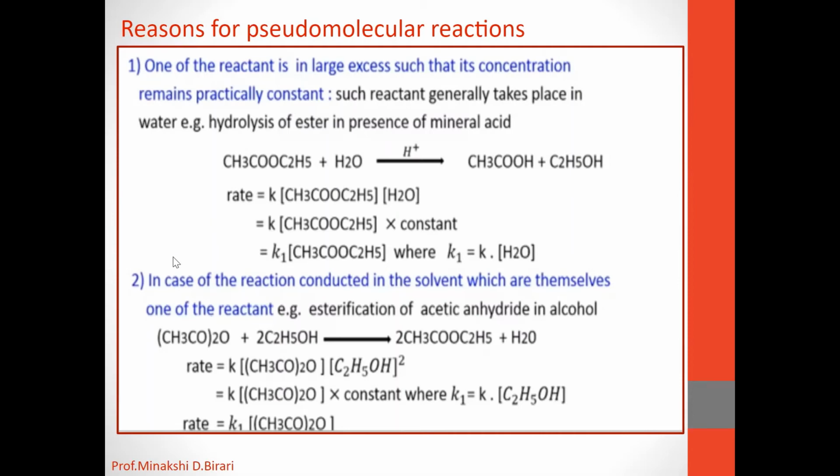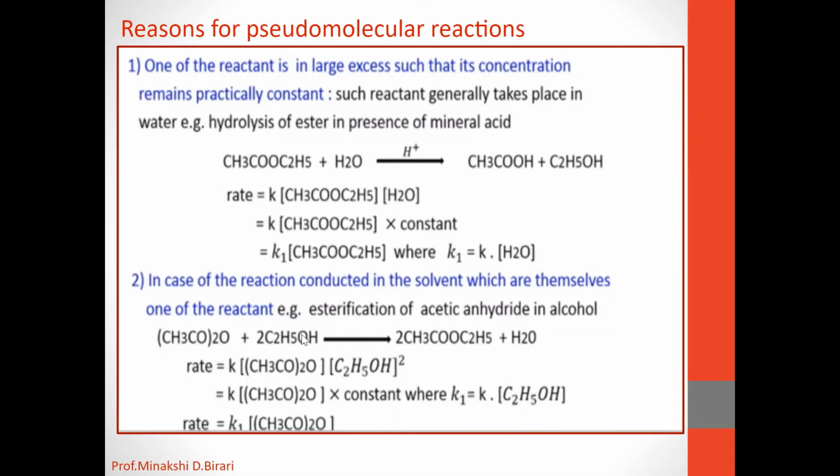The second reason is the reaction conducted in a solvent which is itself one of the reactants. For example, esterification of acetic anhydride in alcohol. So acetic anhydride plus 2 moles of ethyl alcohol gives the formation of ethyl acetate plus water.